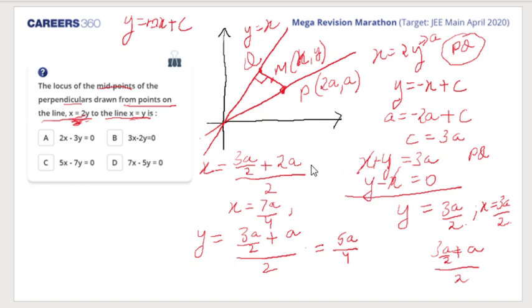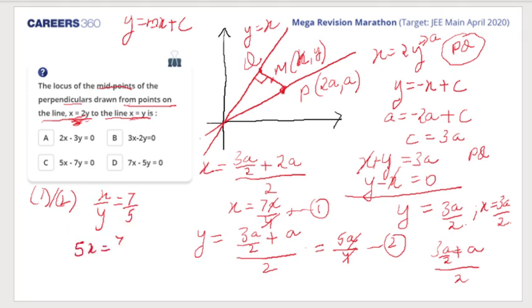Very good. Now you consider this as equation 1 and this as equation 2. You divide equation 1 by 2. What do you get? 4 and 4 would be cancelled, a and a would be cancelled. So x by y is equal to 7 by 5. So I'll get 5x is equal to 7y.